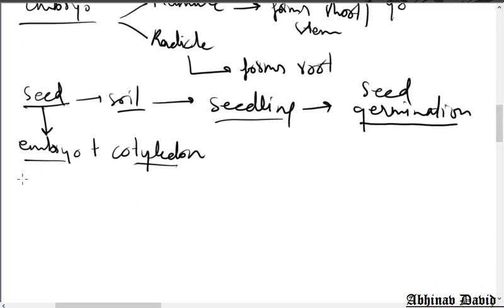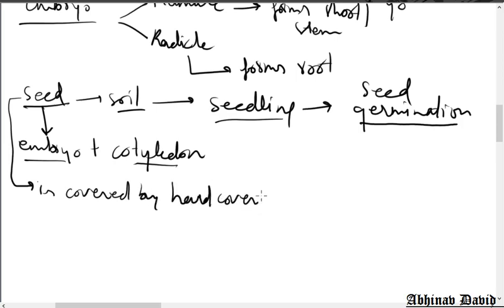These are present inside the seed, and the seed is covered by a strong, hard covering called the seed coat. The seed coat also has two parts.